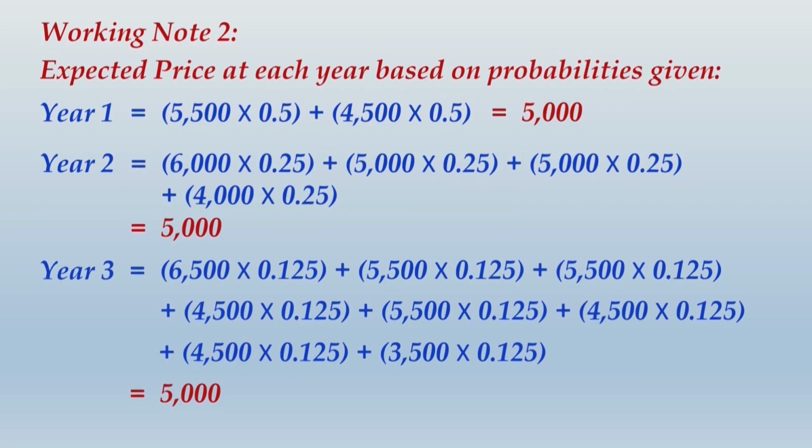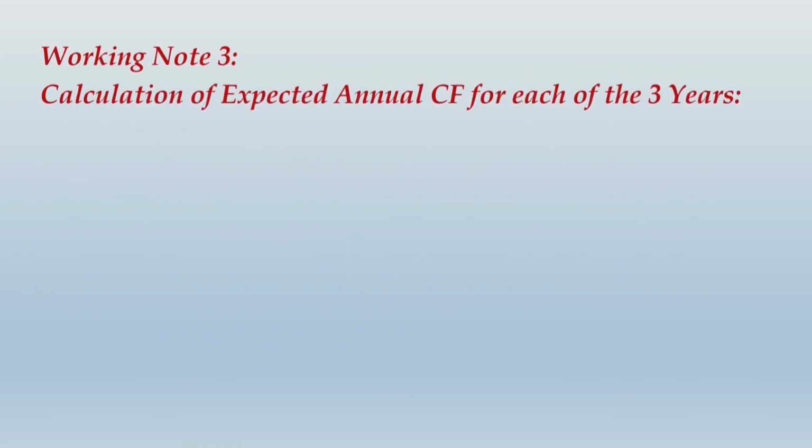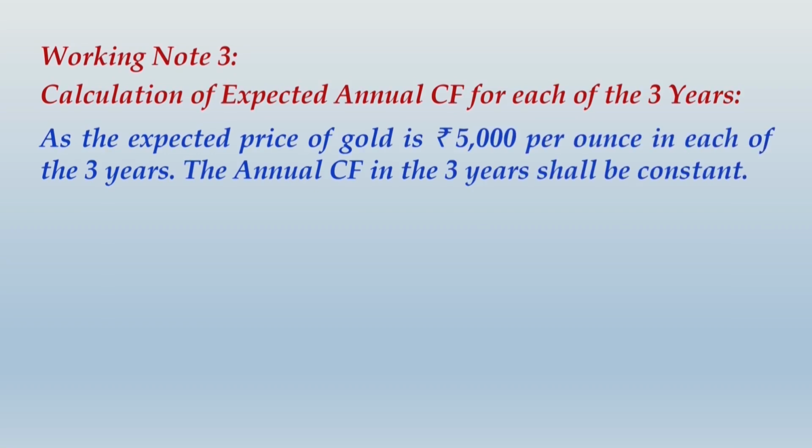Alright friends, once you have completed writing this working, let us move ahead, and now in the next working we compute the cash flow for each year. So expected annual cash flow for each of the 3 years. As the expected price of gold is rupees 5,000 per ounce in each of the 3 years, the annual cash flow in the 3 years will be constant, correct?